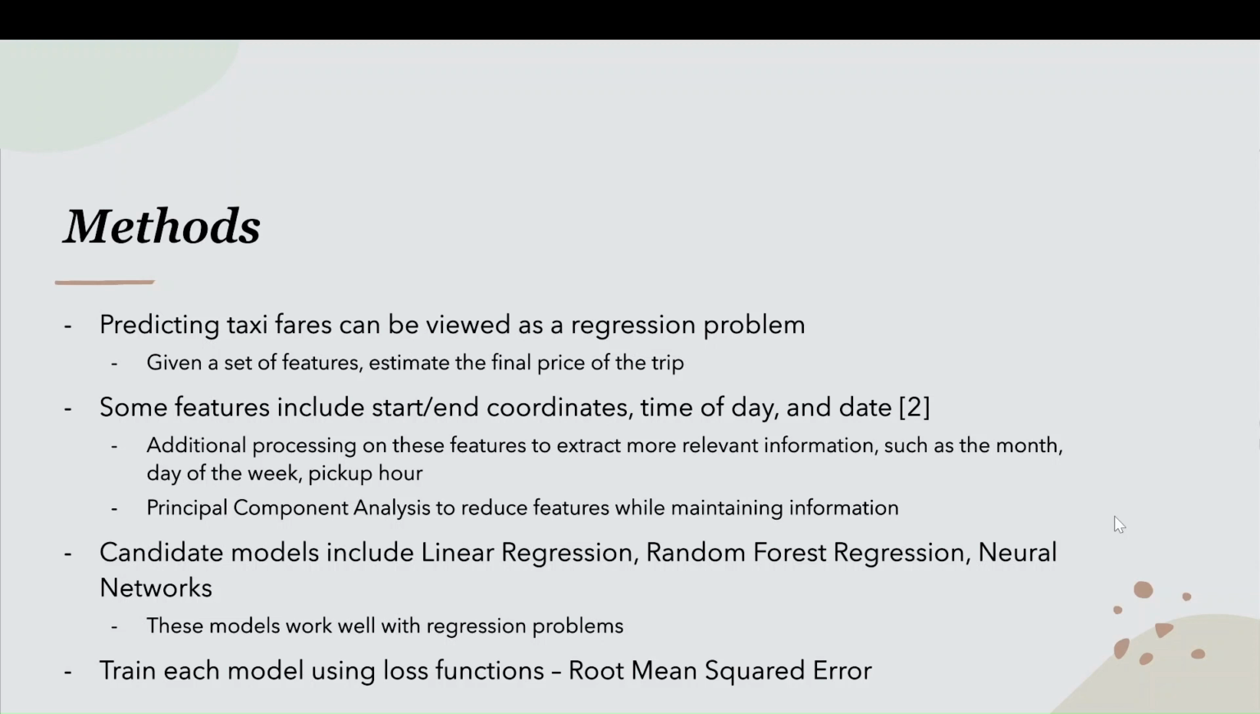Some features we plan to look at are the start-end coordinates, time of day, and the date, and we could do additional processing of these features to extract more relevant information, such as the month, day of the week, and pickup hour. Also, principal component analysis will be useful in reducing features while maintaining the information. Some models we're looking at for data analysis are linear regression, random forest regression, and neural networks, since these models work well with regression problems. Finally, we plan to train each model using loss functions such as the root mean squared error.